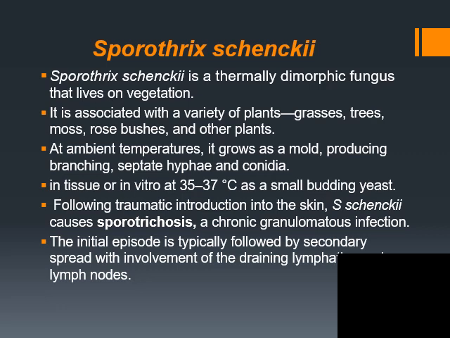Sporotrichosis is caused by Sporothrix schenckii, a thermally dimorphic fungus that lives on vegetation. It is associated with a variety of plants, grasses, trees, moss, bushes, and other plants. At ambient temperature, it grows as a mold, producing branching septate hyphae and conidia. In tissue or at 37 degrees centigrade, it produces budding yeast cells. That's why it's called dimorphic. Outside the body, it grows as a mold, and at body temperature, it grows as a budding yeast.